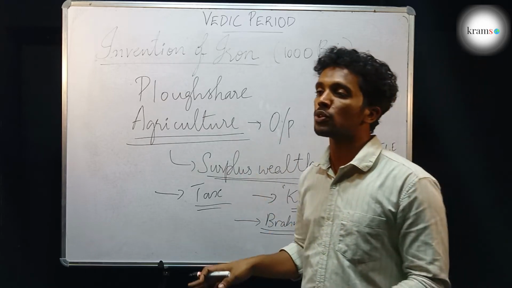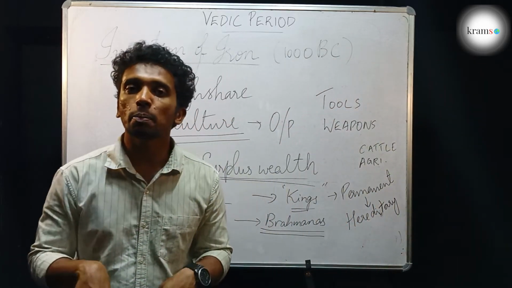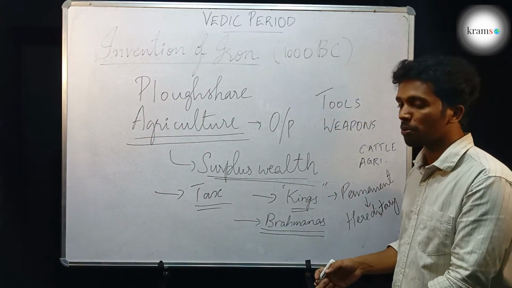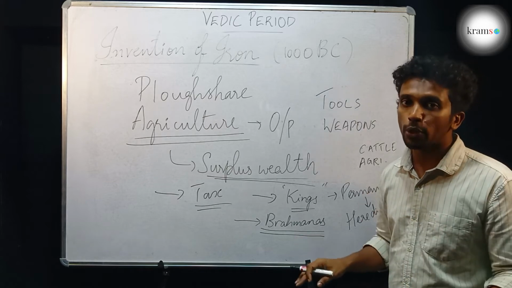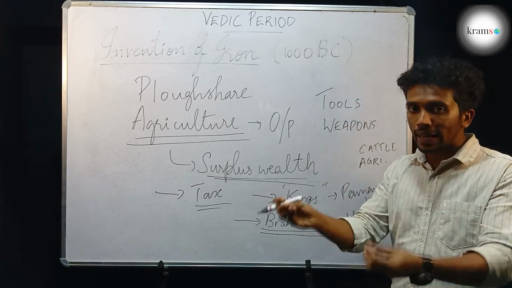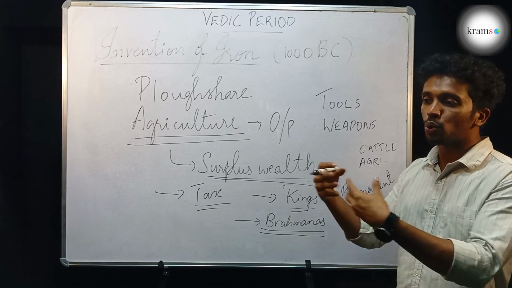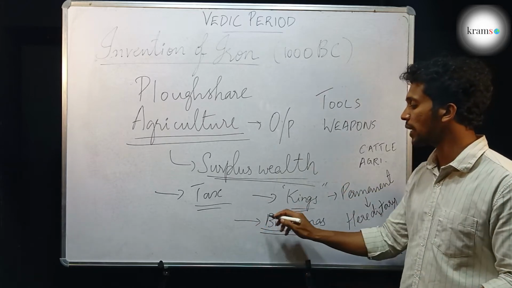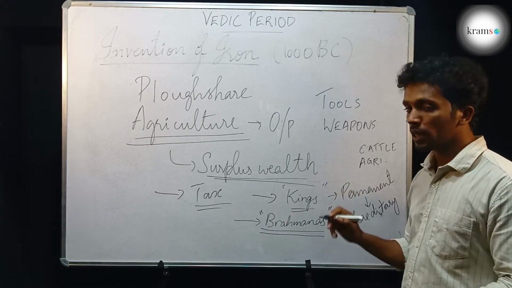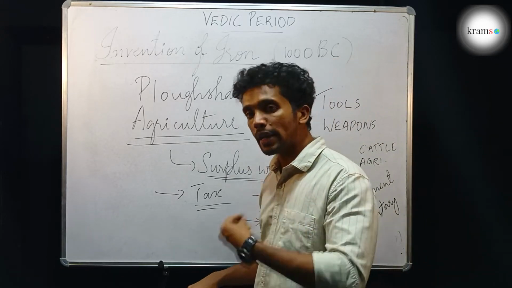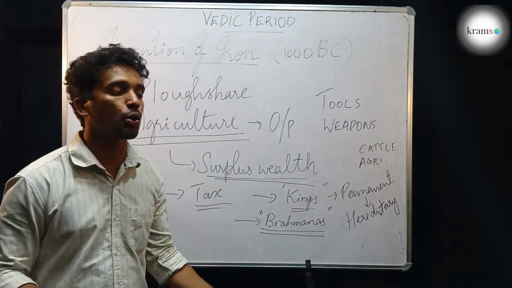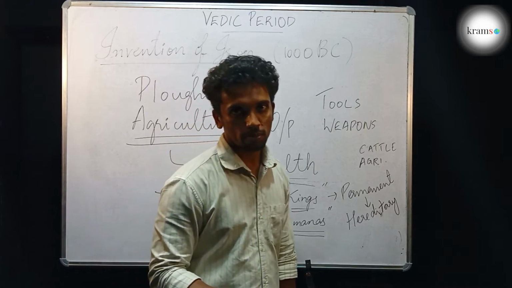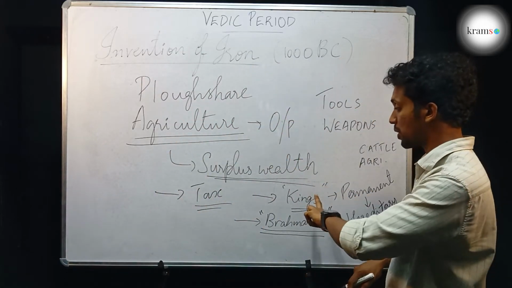The rest of the things, if you sit there and pray to God, like God, please help us, please give us good children, please give us good agriculture product, it will not happen. You have to chant these Sanskrit mantras. You have to do the practice like this, such rituals. Then only you will get the result. That is what they made people believe, and hence they said only we can do it. Only the children born to us can do it. And hence they made prayer their hereditary job, and hence two castes came into existence.